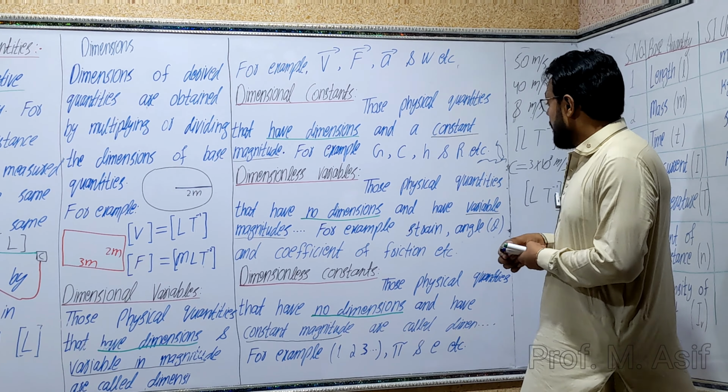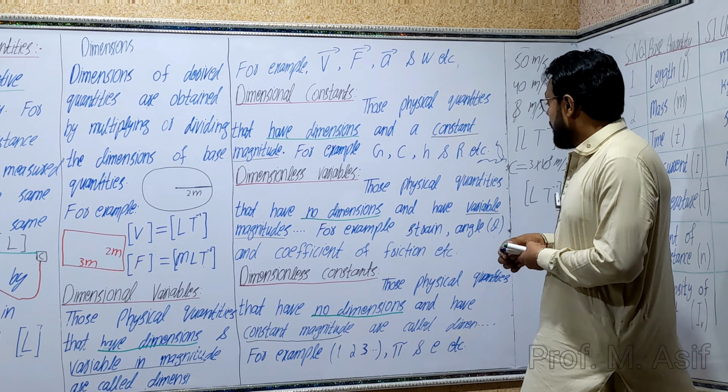Same phenomenon for angle. Angle is also the ratio of two similar quantities: the ratio of arc length and the radius, both in meter. So angle is also unitless and dimensionless.